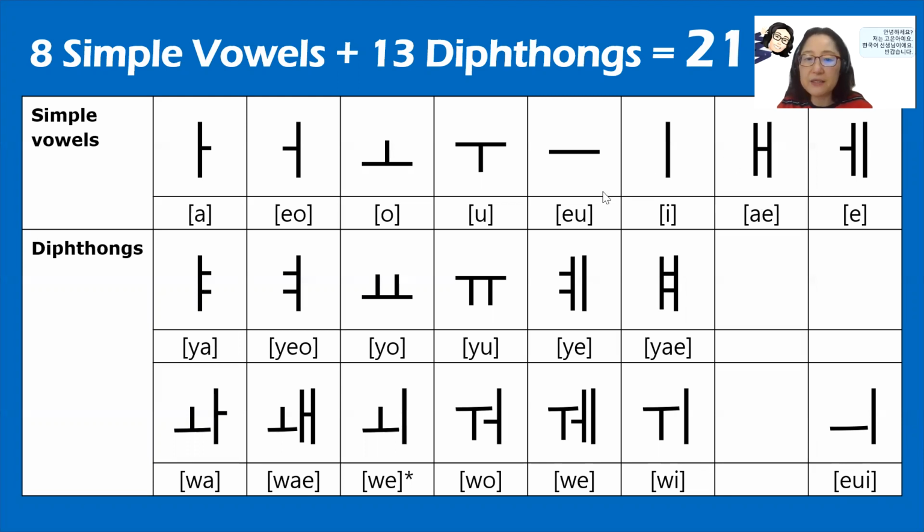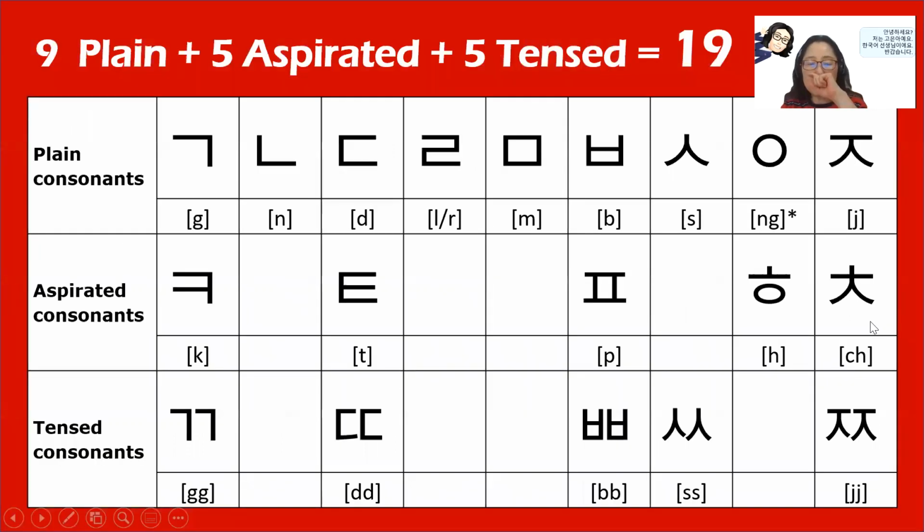So we have a very sophisticated vowel system, and we have 21. Okay, 21 vowels. And next, the consonants. We have 19 of them. So you start with the 9 consonants first.